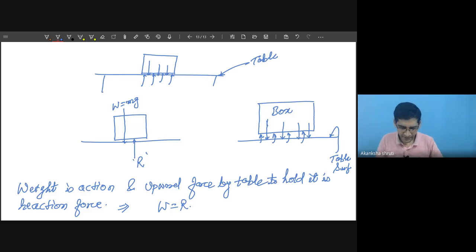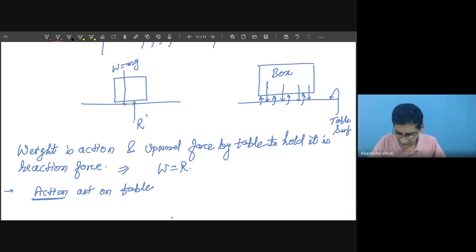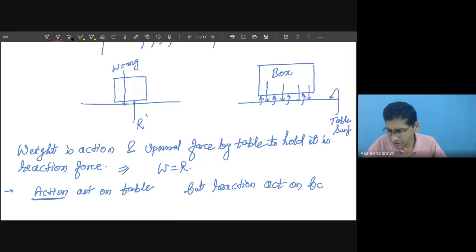Here we are observing that this action force acts on the table. So action by the box over the table acts on the table, and this action force is generated by the box, but the reaction force acts on the mass or the box.